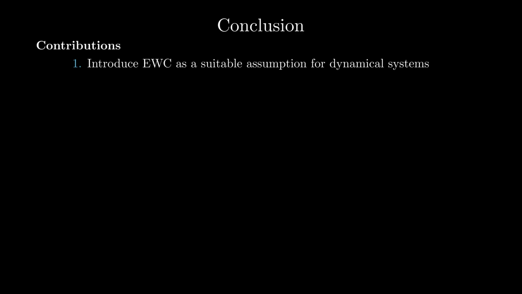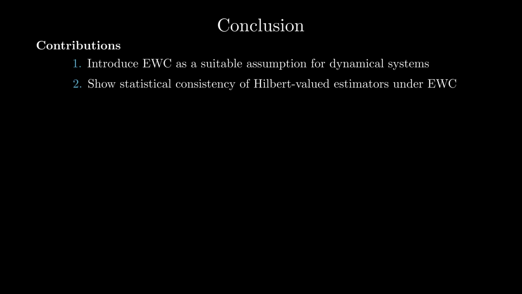Summarizing, the main contributions of our work are the following. We introduce empirical weak convergence, an assumption that is suitable for data sampled from dynamical systems. We show the key property that Hilbert space-valued empirical averages of continuous and bounded functions converge under EWC. This enables showing that both KMEs and SVMs are consistent under EWC, under some technical conditions for the latter. Furthermore, we adopted a general setup of Hilbert-valued outputs, which is of particular interest for some applications of SVMs, such as conditional kernel mean embeddings. Altogether, our results enable showing consistency for kernel methods when data is sampled from a large class of dynamical systems.